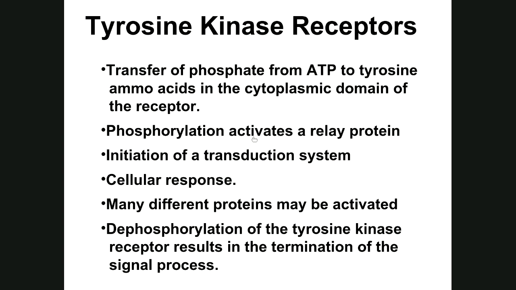Phosphorylation activates a relay protein. So there were some proteins, like enzymes, that were not active. Well, now that the tyrosine is phosphorylated, it activates the relay protein, which starts the transduction pathway, and you get a cellular response. And then it all comes back apart. Remember, it only happens once per binding. Many different proteins may be activated, depending on which one it is.